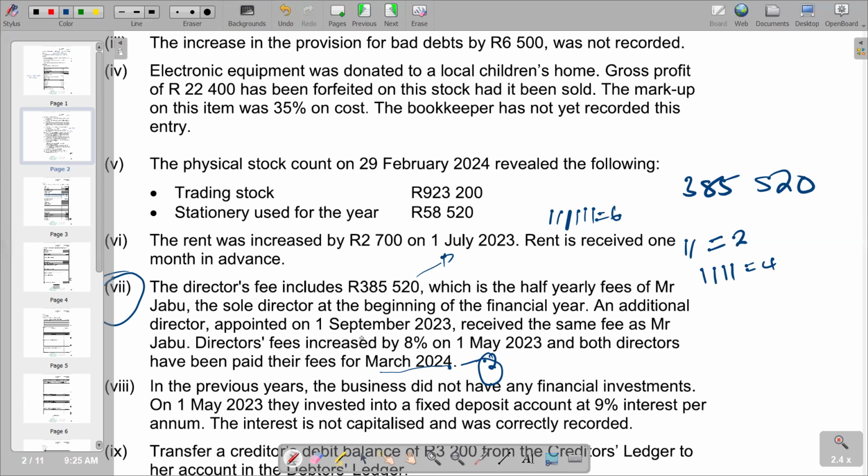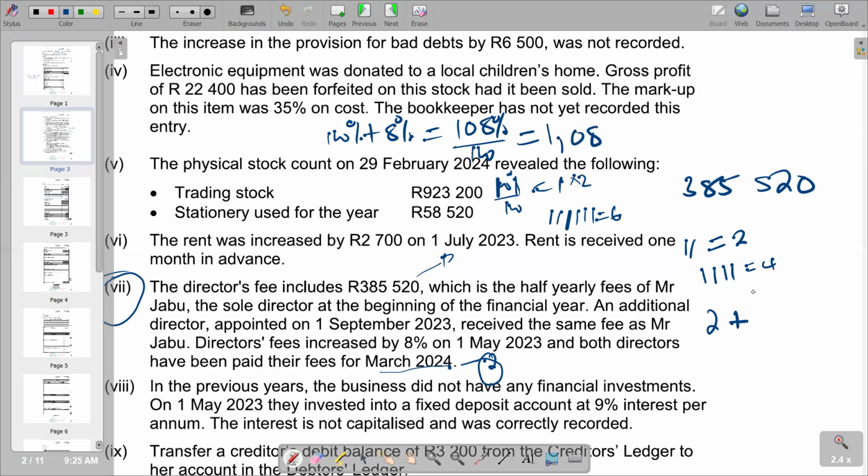It was only 100% for the first period, 100%, of which if you say 100% divided by 100, you get 1. So it means 1 times 2 months that we had before the increase. So we've got 2 plus for 4 months, it was now 100% plus 8%. The increase was 8%, which gives you 108%. So if you convert this to a decimal, you divide by 100, it becomes 1.08.